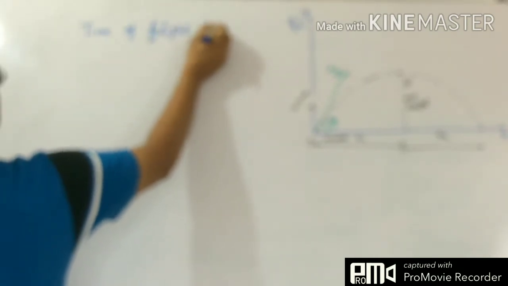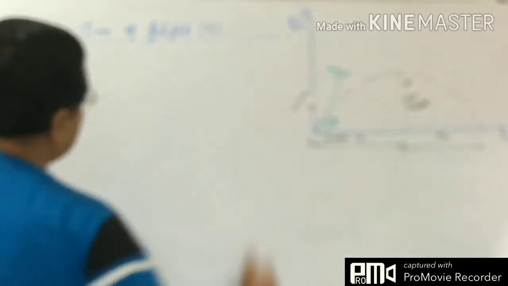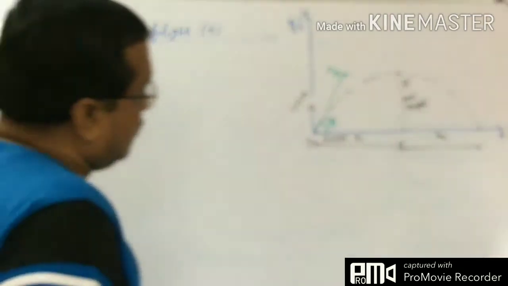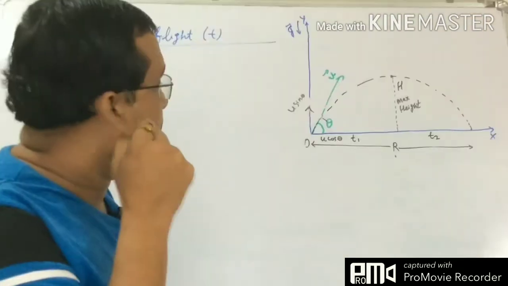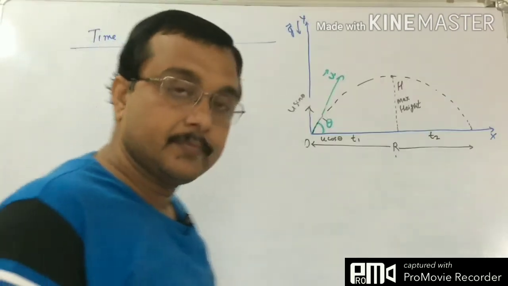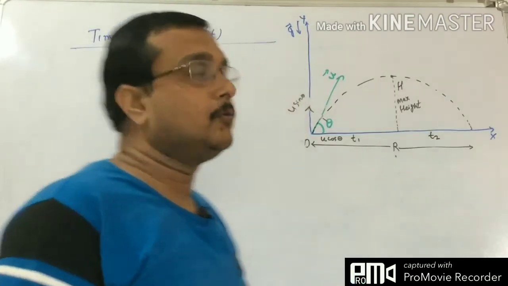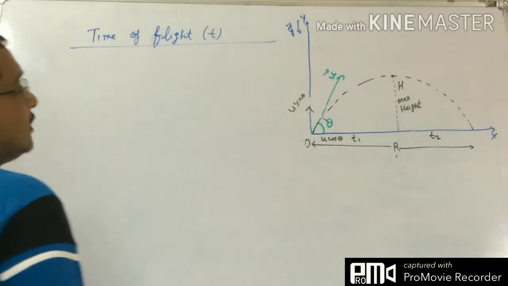Tell me what kind of equation we shall use here to find the time of flight.